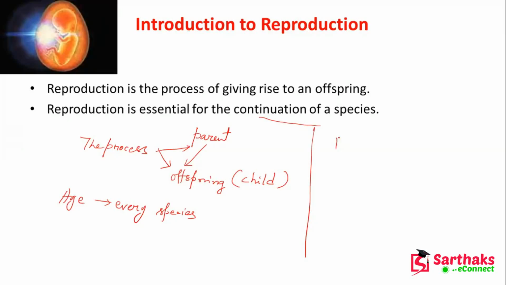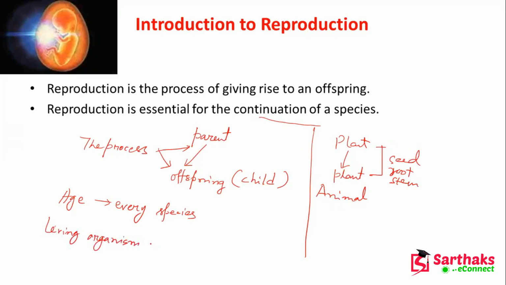Whatever it may be, from one plant, several plants may come, maybe through the seed, maybe through the root, maybe through the stem. So there are several means of reproduction in plants. Similarly, for animals also we have several processes of reproduction. Any living organism produces its offspring.